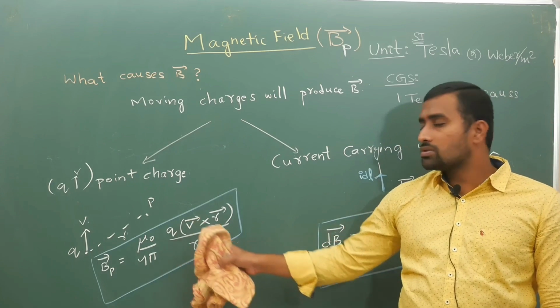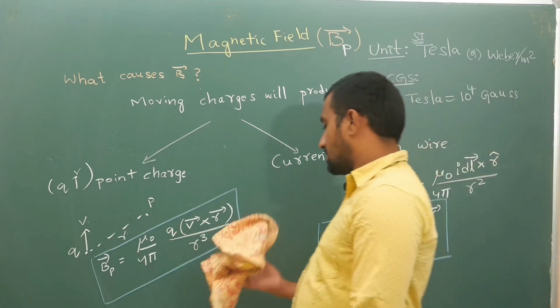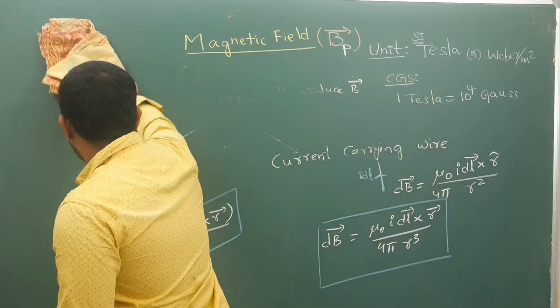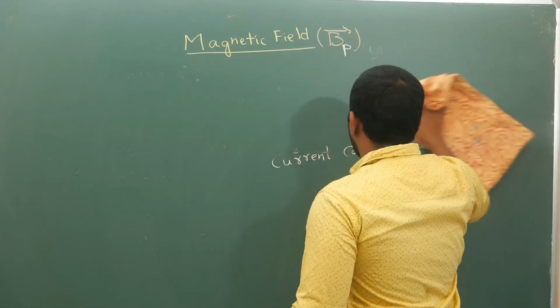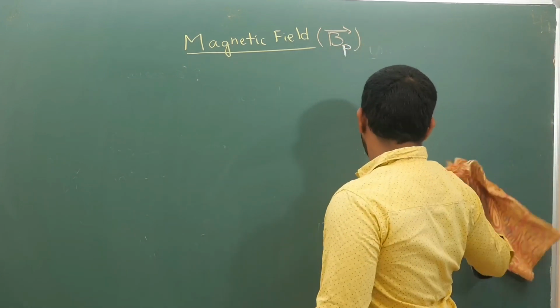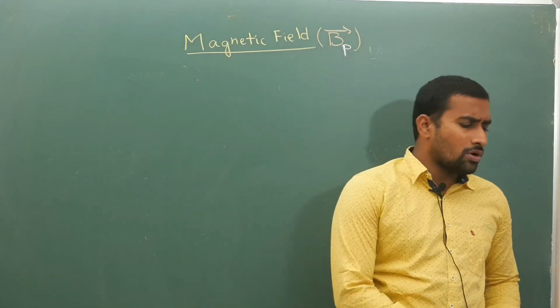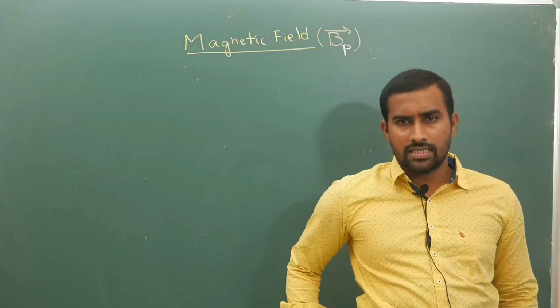Direction we obviously use the right hand thumb rule. So the right hand thumb rule will give us the direction. First I will give a quick recap of cross product, and how you calculate the cross product of two vectors, because there is no point in learning Fleming's left hand rule and other big fancy terms.